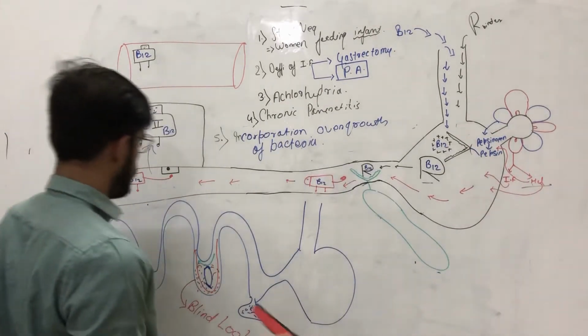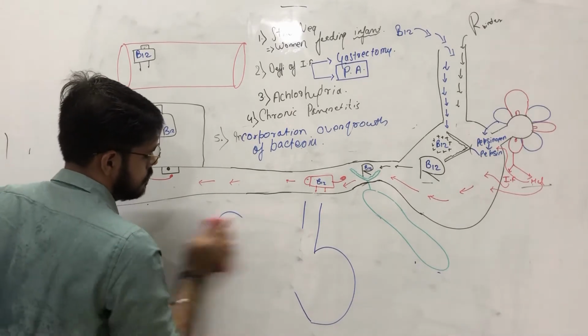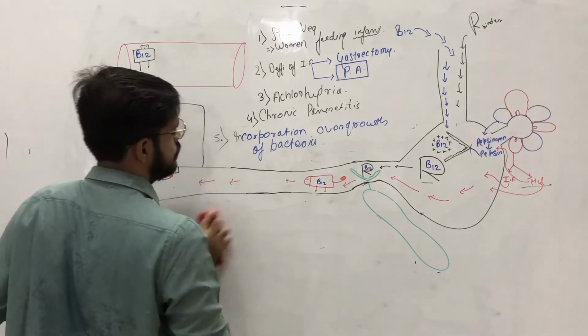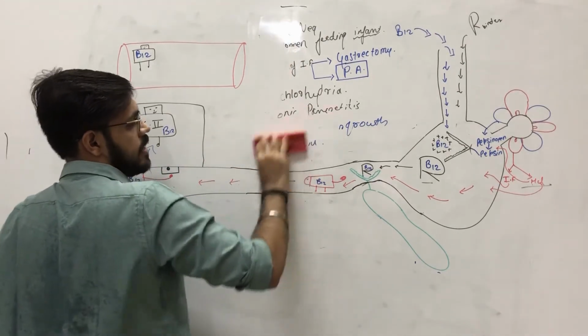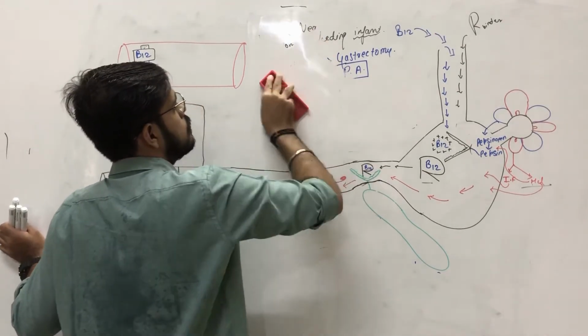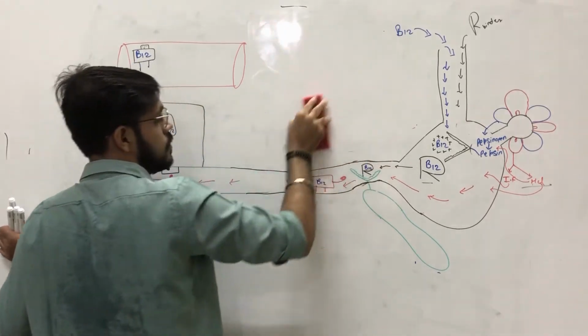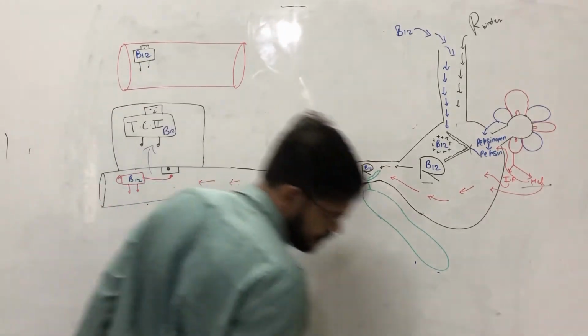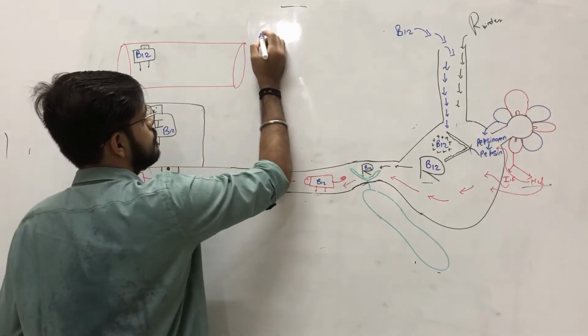Now, moving further, another reason for B12 deficiency is due to the accumulation of a fish tapeworm. Now what is this fish tapeworm?